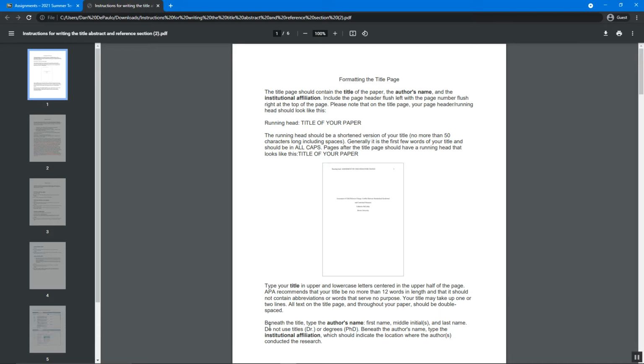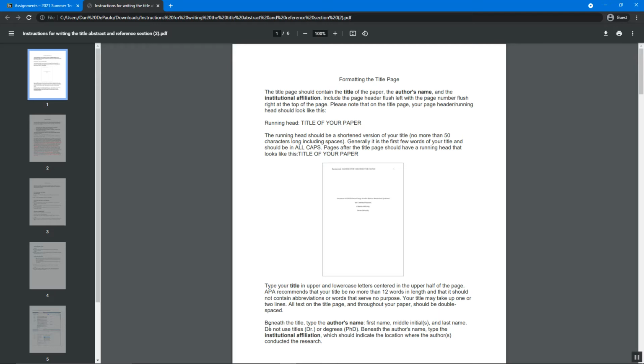Now, once you come up with the title of your paper, not only do you put the title on the title page, that makes sense, but you also put the title of your paper at the beginning of the introduction. In the rough draft, you may have written the word introduction at the top of the page, and I crossed that out in pretty much all your papers and said put the title of your manuscript here. So you don't need to use the word introduction in the introduction section. You're going to just put the title of the paper at the top of the introduction section. Okay? So let's just talk about the title page first.